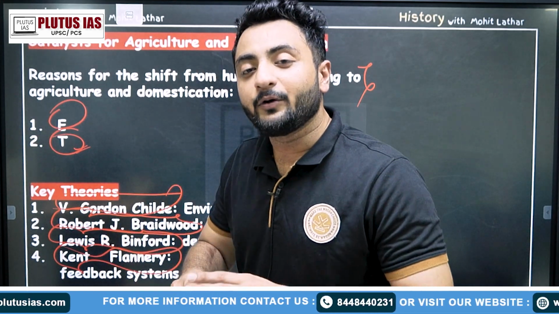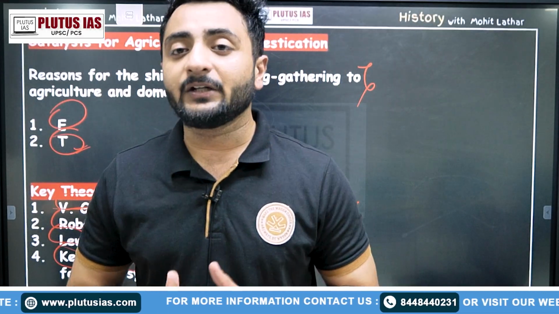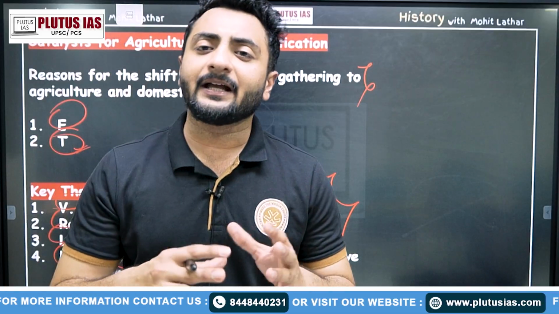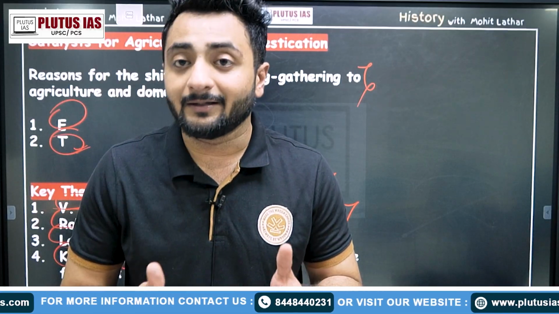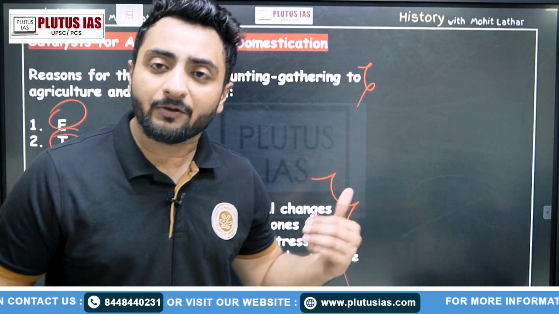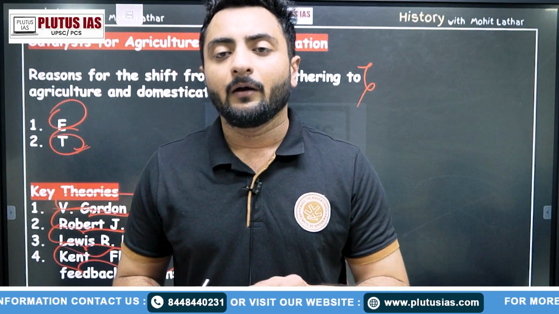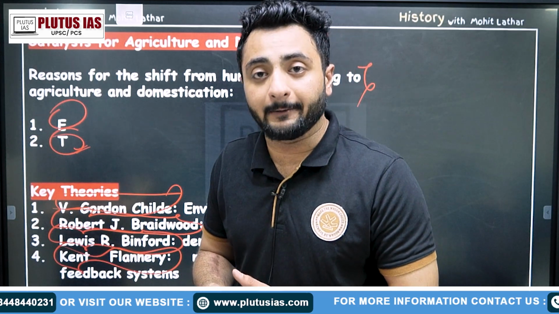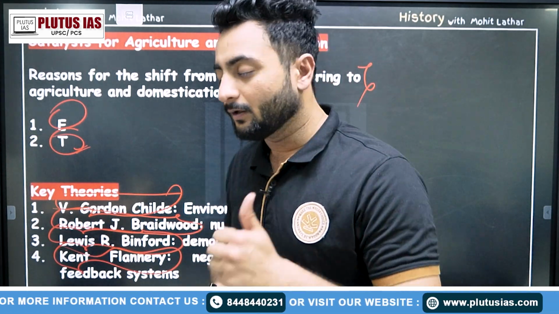Similarly, while producing different types of crops, Neolithic people would have experienced that a crop failed. This was a negative feedback. They did something extra, and now they got positive feedback because their crops were high yielding. They got the results desired from that crop. So the positive and the negative feedback gave them the knowledge, and these are the theories that you must write in your answers if a question comes in your paper asking what are the theories behind the Neolithic age? Fine. Good to go.